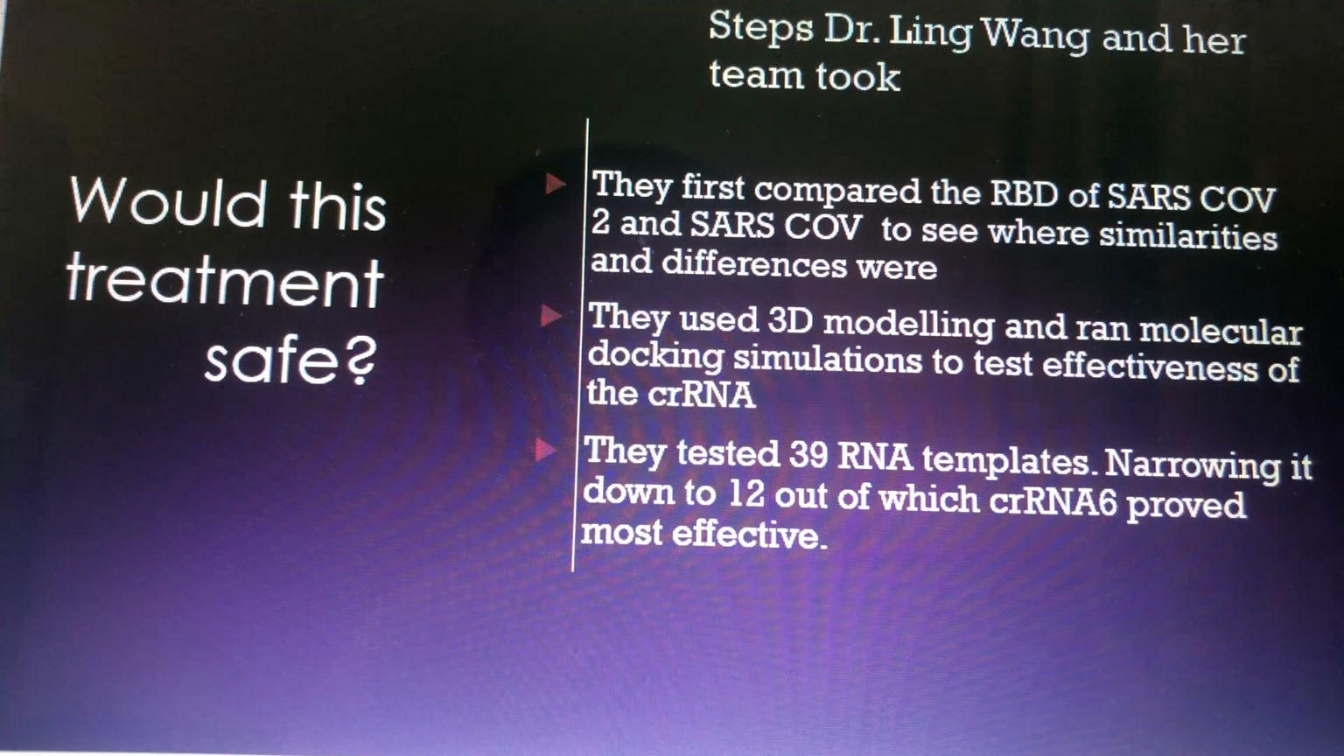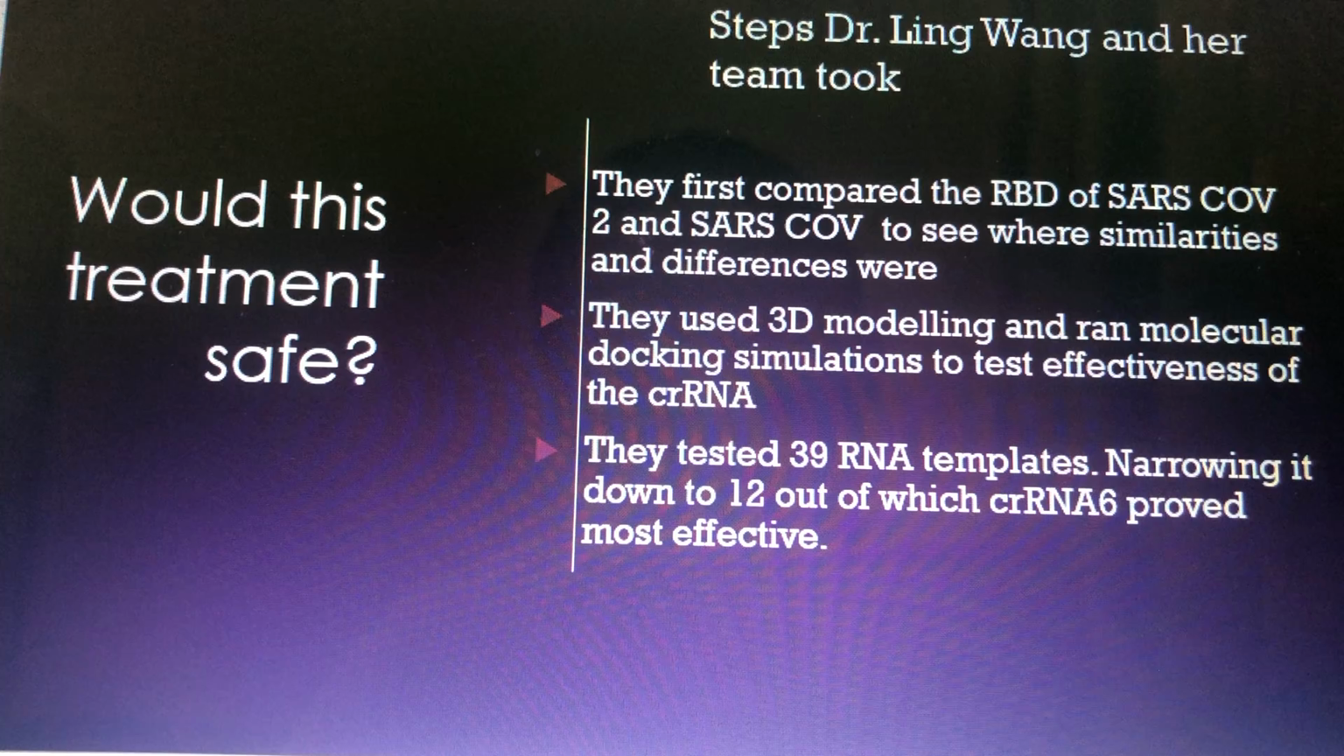Would this treatment be safe is the question you might be thinking now. This treatment is very safe because the scientists who designed it went through a lot of steps to ensure that the specificity of the CRISPR protein was very high. The way they were able to do this is by comparing the RBD of SARS-CoV-1 with SARS-CoV-2, which most people don't know. This is not the first coronavirus to infect humans, and this is actually very common to one that infected people in China in 2002.